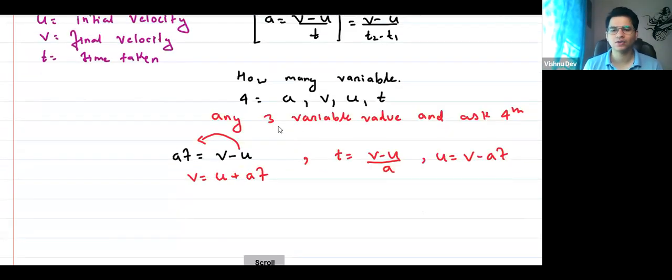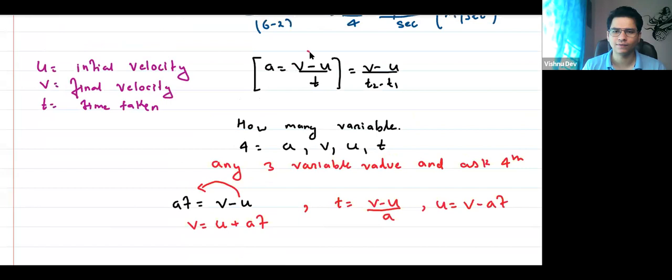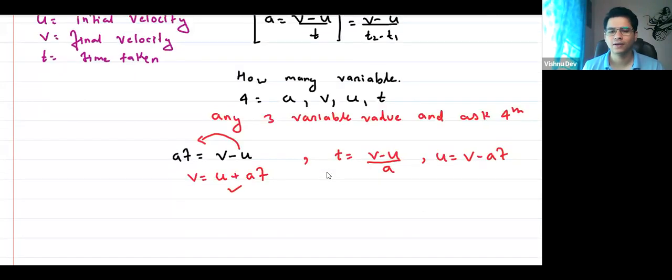So these are actually not different formulas. They are the same formula; I just wrote it in different ways. I use this equation for what? For finding acceleration. I'll use this equation to find final velocity. I use this equation to find time. And I use this equation to find initial velocity. Anyone have any doubt in this? No, sir. Clear?